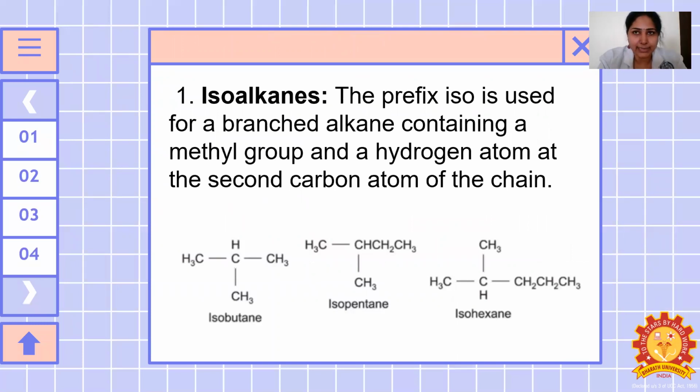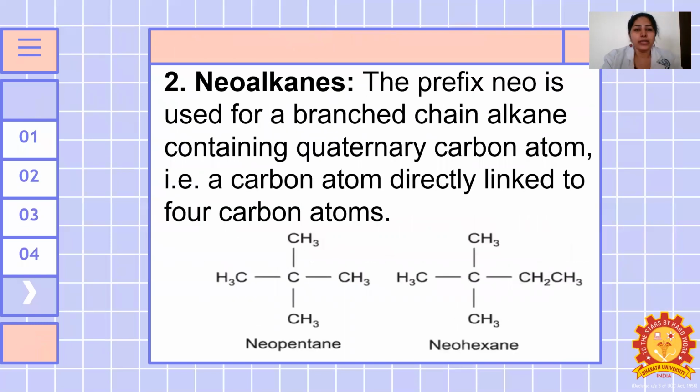So the prefix iso is used for a branched alkane containing a methyl group and hydrogen atom on the second carbon atom of the chain. Neoalkanes means quaternary, that means a carbon atom is bonded to 4 other carbon atoms. So we are using the prefix neo. These are all the examples.